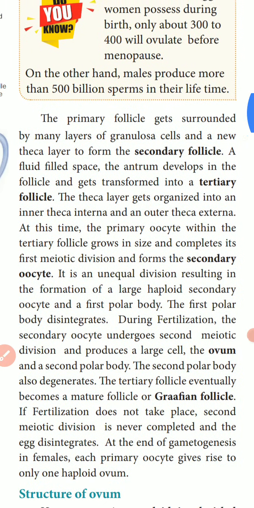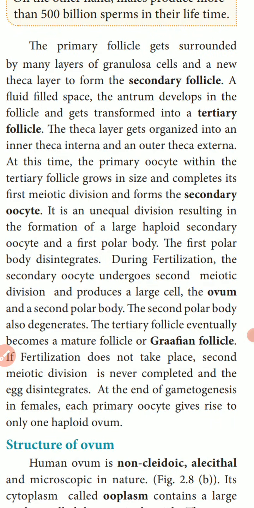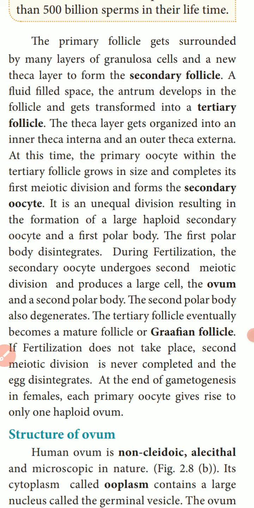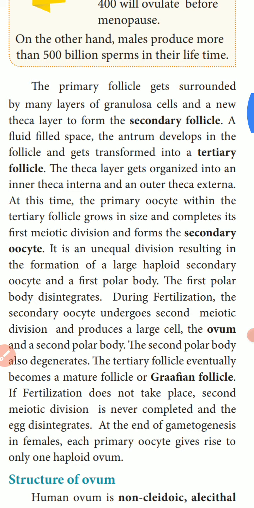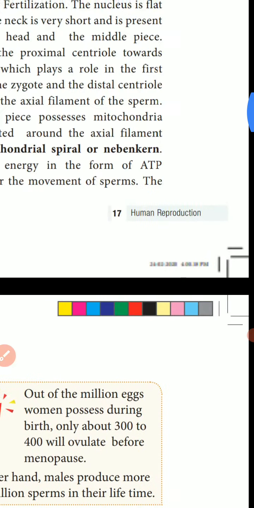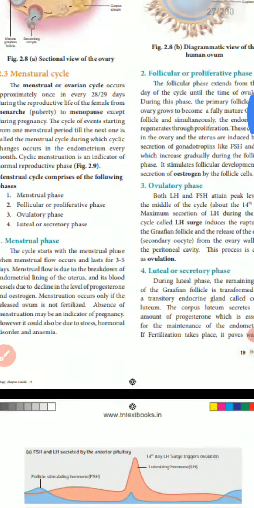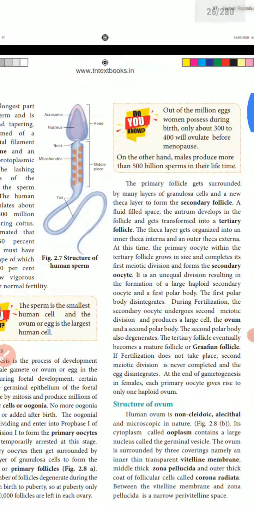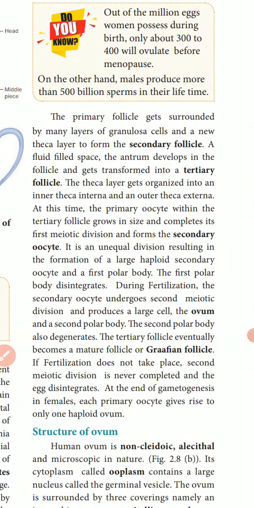Each ovary forms only 60,000 to 80,000 ova. The primary follicles get surrounded by many layers of granulosa cells and new theca layers to form secondary follicles.